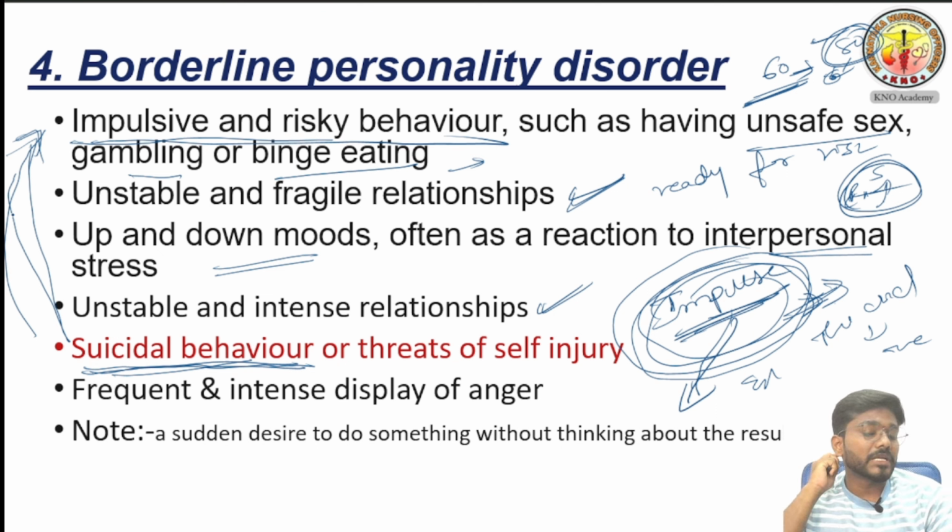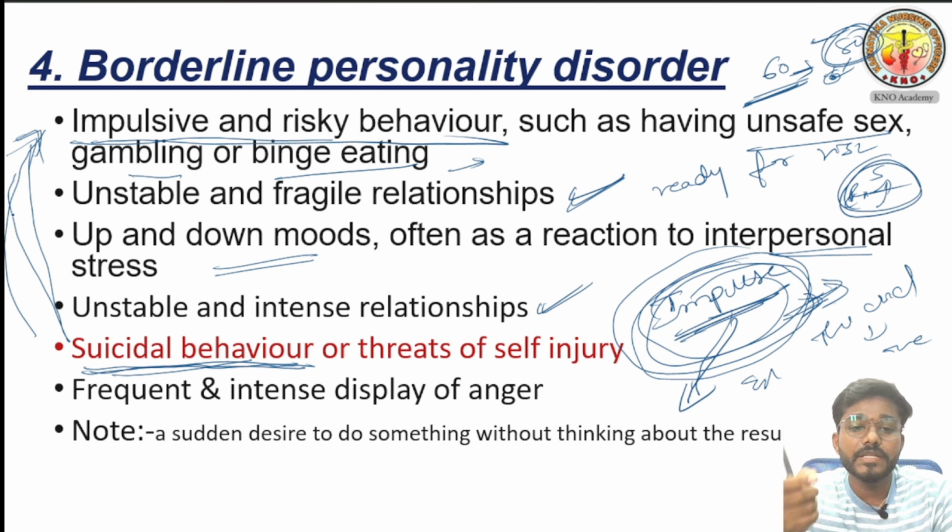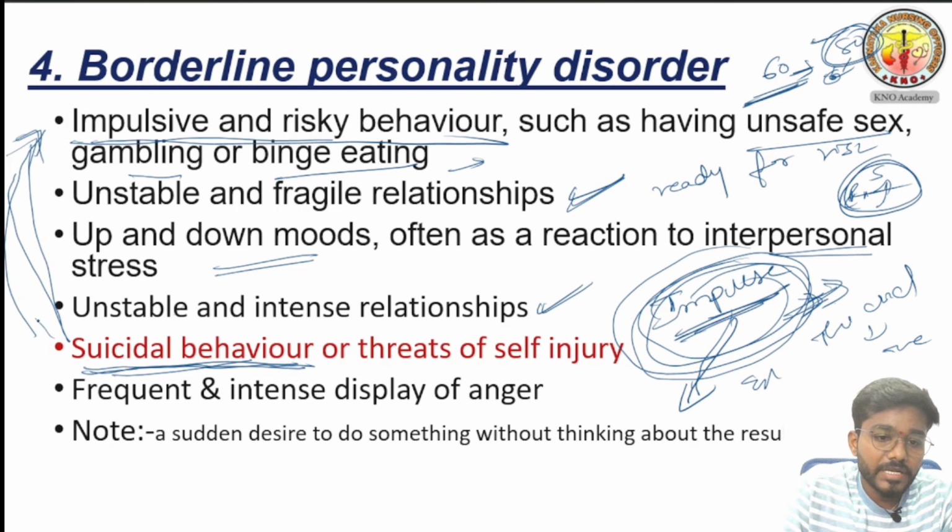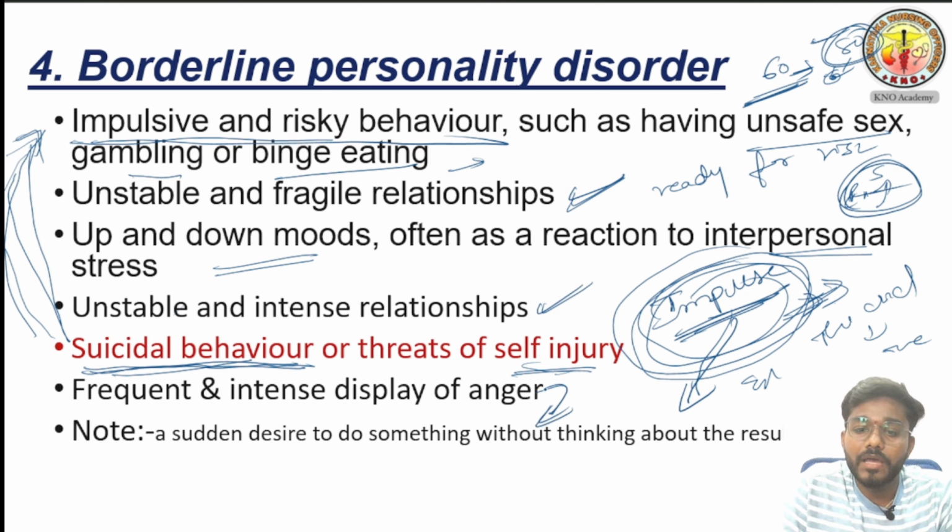In antisocial personality disorder also, as we have discussed, the person harms self and others, but there is a motive: he wanted to achieve something, he wanted benefit. He is harming others for his own benefit. Here that is not there. Because of his impulsivity, he has sudden suicidal behavior, and he is a threat to self-injury only. He is not harming others. And there is frequent and intense display of anger. This is what impulse is. Sudden anger will come for this person.